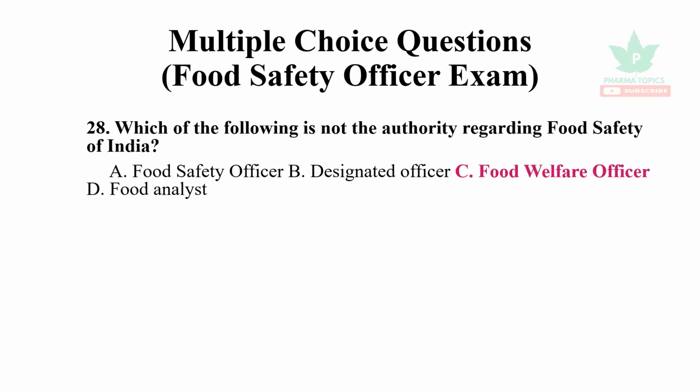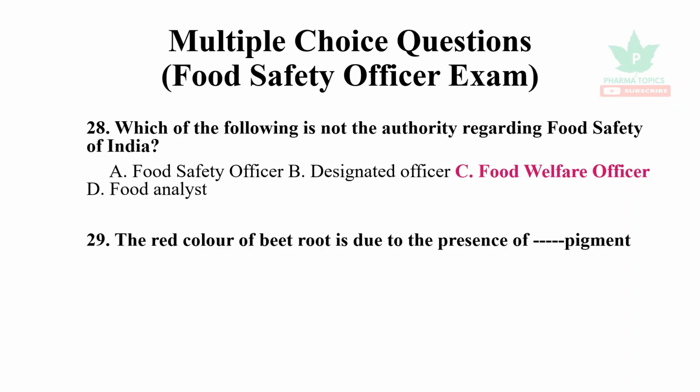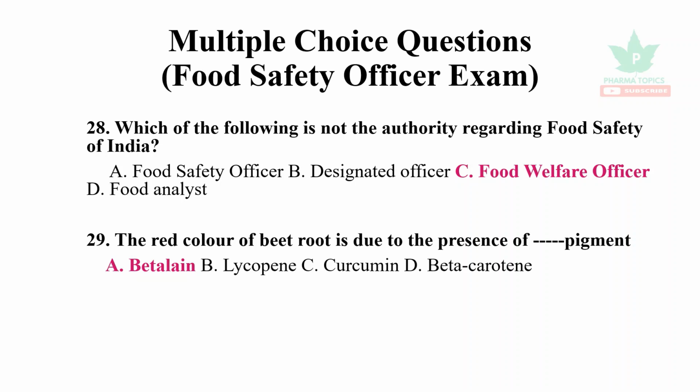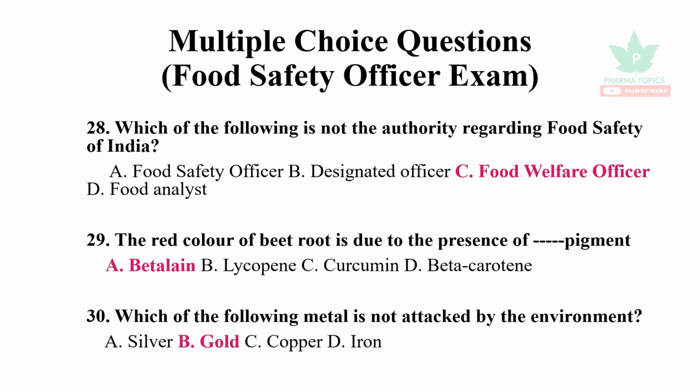Food welfare officer is not among the postings of the authorities related to food safety in India. It contains only food safety officer, designated officer and food analyst. The red color of beetroot is due to the presence of betalain pigment. Gold is not attacked by the environment, whereas silver, copper and iron are.